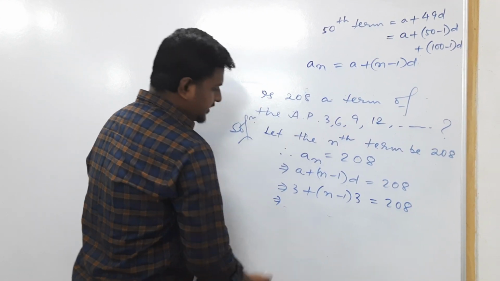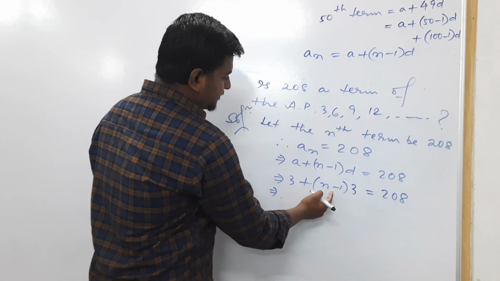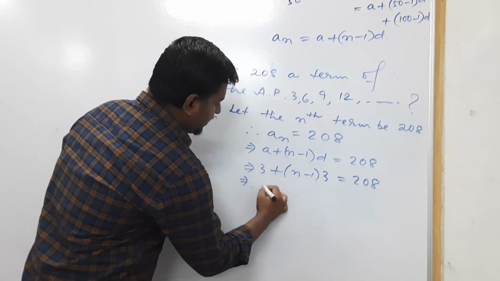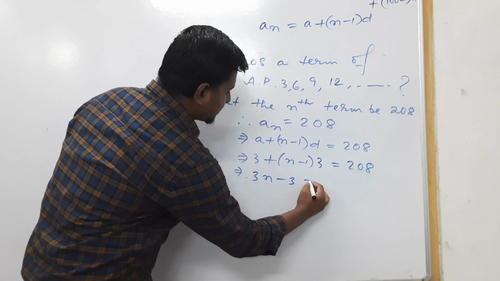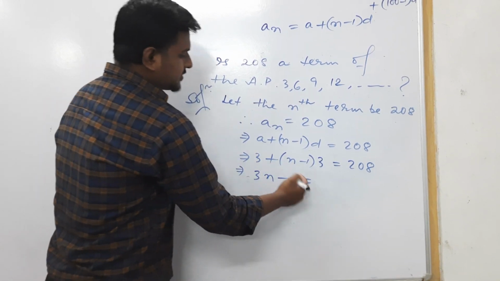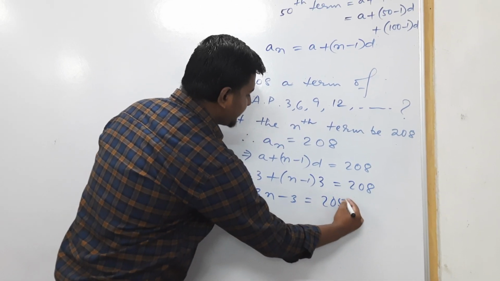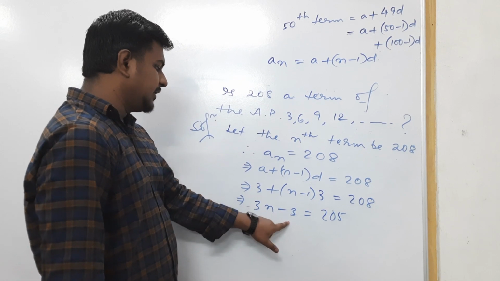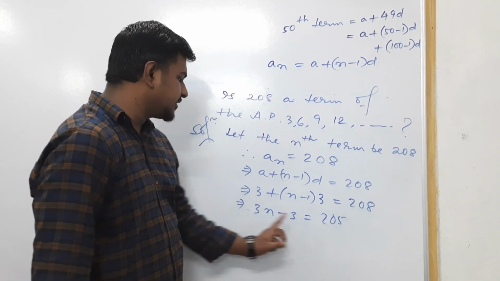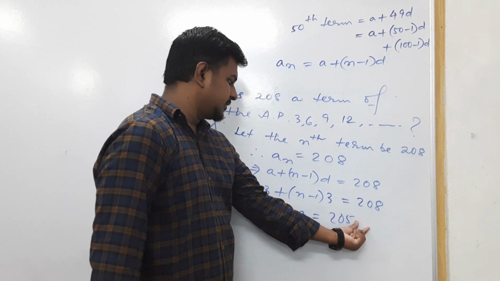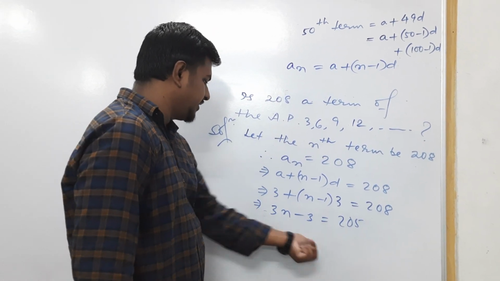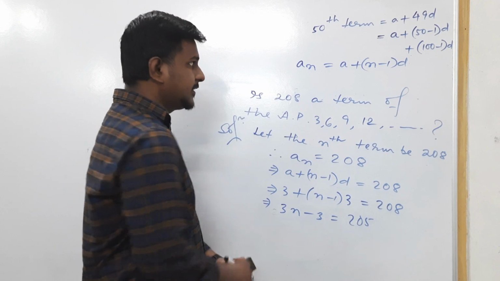If you solve, 3 into n minus 1 becomes 3n minus 3, so 3n equals 208 minus 3 plus 3, which is 208. When you solve for n, you get n equal to 208 by 3.